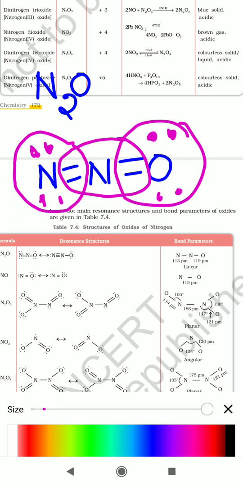What is the difference among these two structures? The number of atoms must be the same.